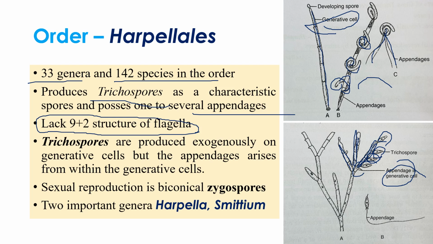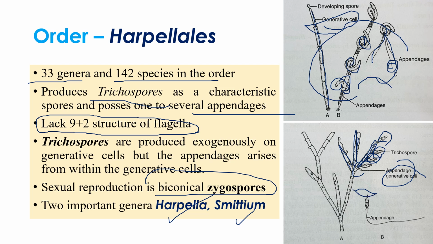Among the four orders, only in Harpellales was sexual reproduction observed. That too, the production of zygospores is biconical. So two such kinds of biconical zygospores they produce. And two important genera are there, Harpella as well as Smithia. So this is Harpella, where they produce some kind of rounded or circinate trichospores, whereas Smithia produces some kind of trichospore, but it's not circinate compared to Harpella.